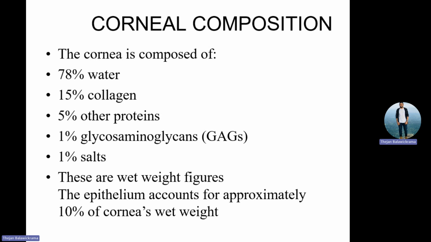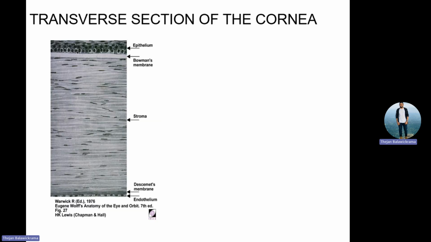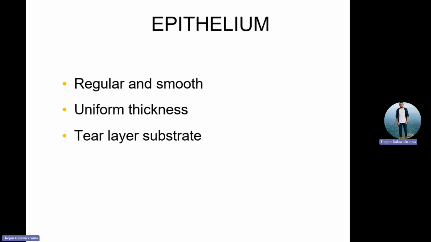This is how the cornea maintains its transparency, and the cornea should maintain 78 to 82% water. That is what we are going to learn in the metabolism part. Understood? So this is what the cornea looks like. Cornea has 5 layers, and this study is called histology. How many layers does the cornea have? 5 layers. You already know this from first year: epithelium, Bowman's membrane, stroma, Descemet's membrane, endothelium. So these 5 parts you have already understood, no?